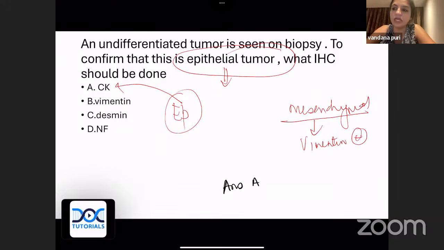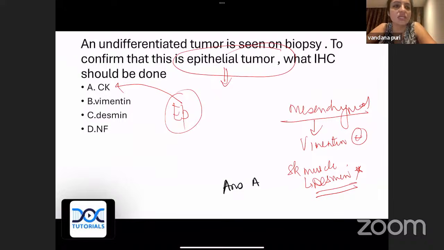Please remember, everybody, if it is a skeletal muscle differentiation in the mesenchyme, then this will also be positive for desmin. So somebody gives you a question, and this was also a repeat question. Patient presents with embryonal rhabdomyosarcoma. Which IHC marker will you put for this? It is desmin. NF is neurofilament for neural differentiation. So this is what you all should know.